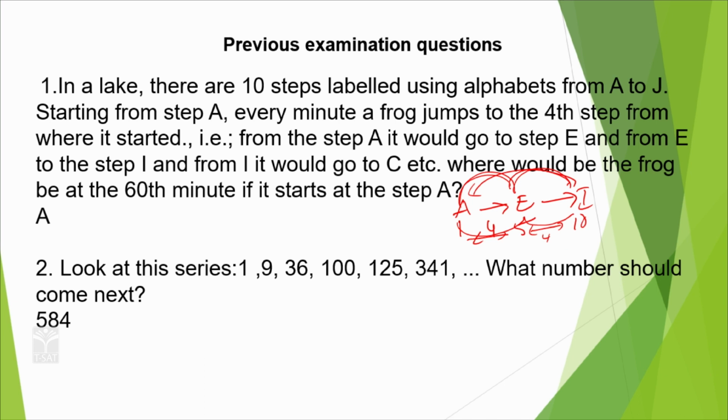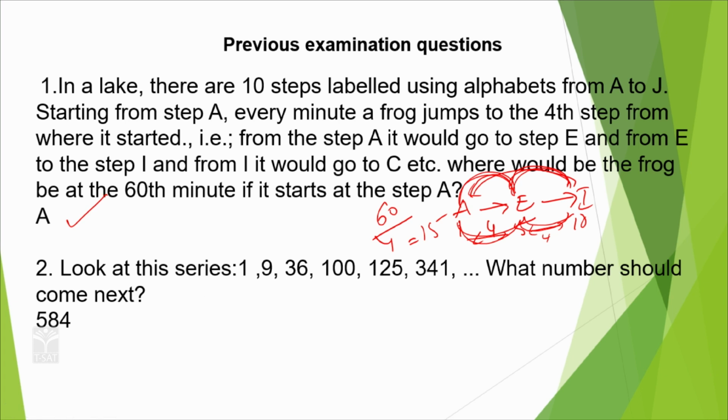How many cycles will come? After every 4 minutes the frog will arrive at A. There are 60 minutes, so 60 by 4 is 15, which means 15 cycles are completed. Fifteen cycles complete means it arrives at A again. So the answer is A.